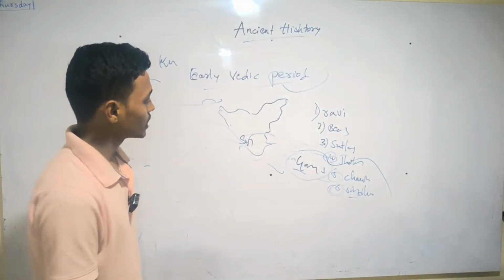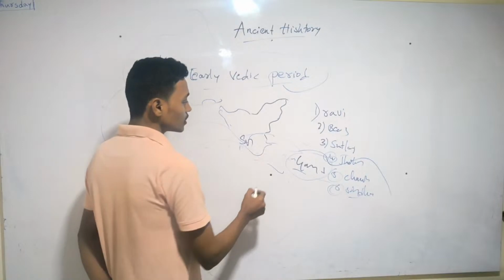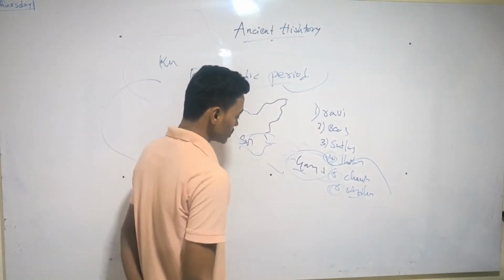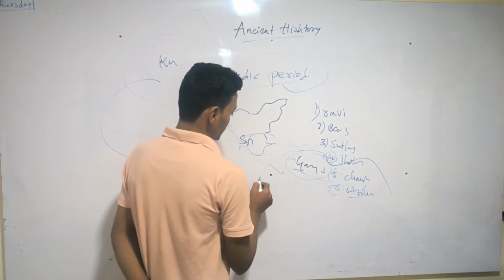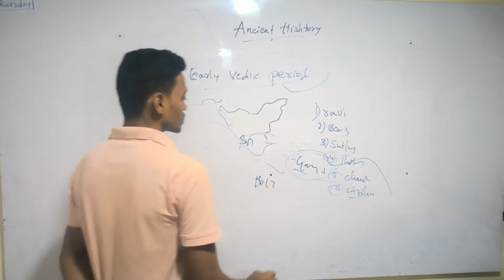in which 16 Mahajanapadas were included: Kosala, Kamboja, and so on.